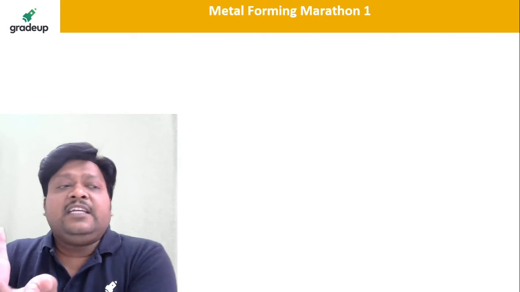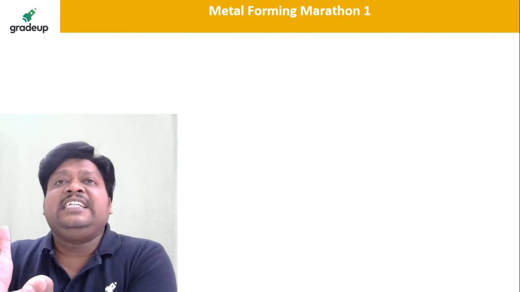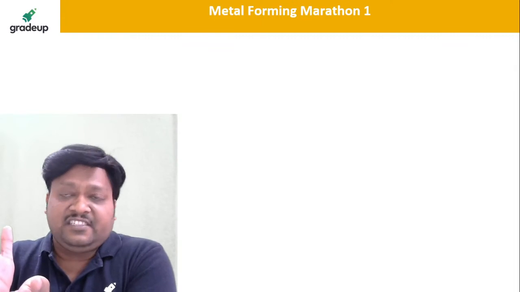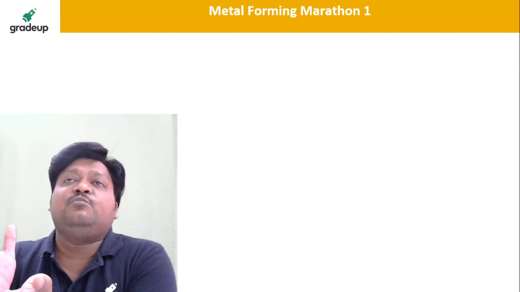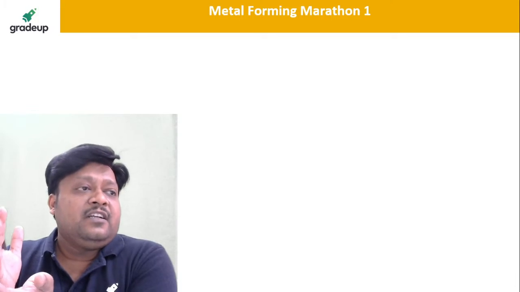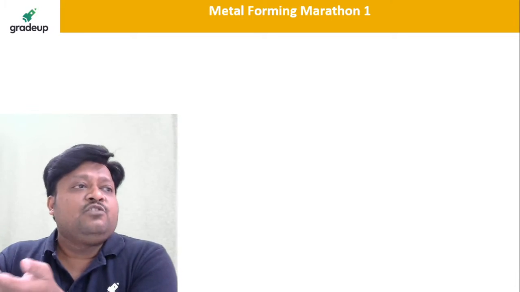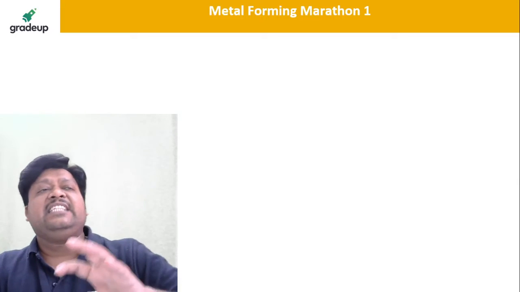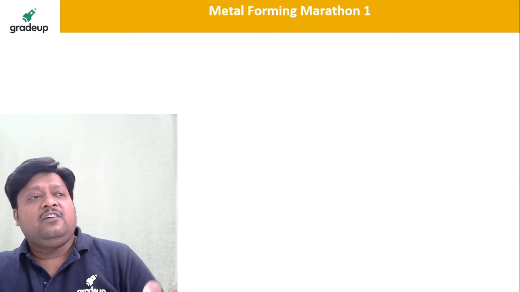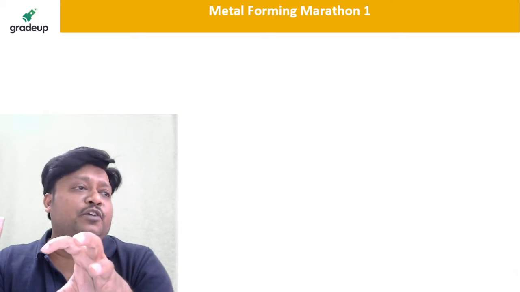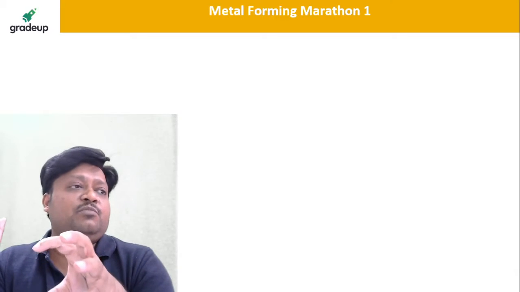So sigma flow is what? This is the instantaneous value of the stress, taken instead of the true stress. These are the same only, but this is the instantaneous value of stress taken at that particular point, the flow stress of the material.